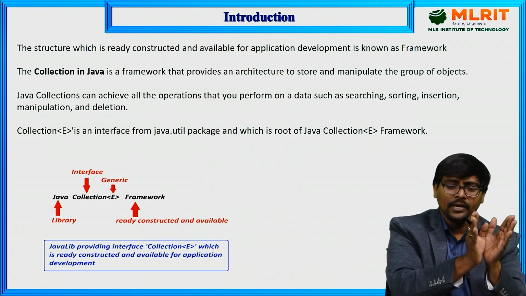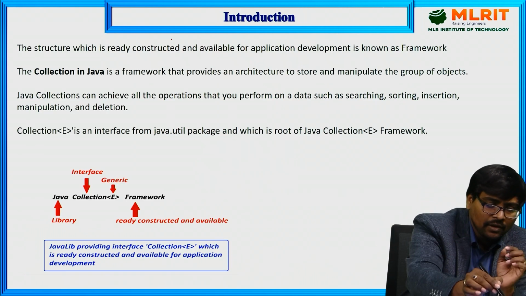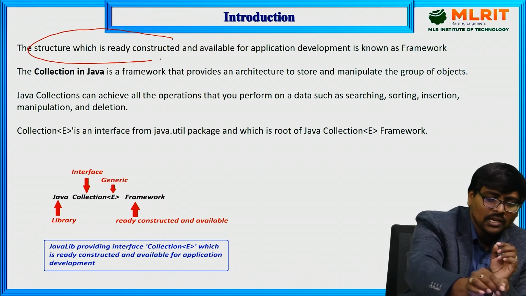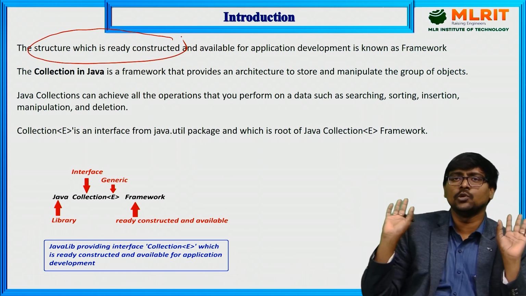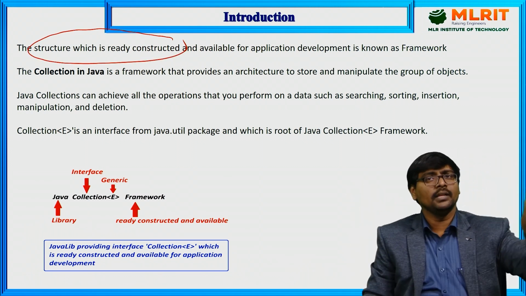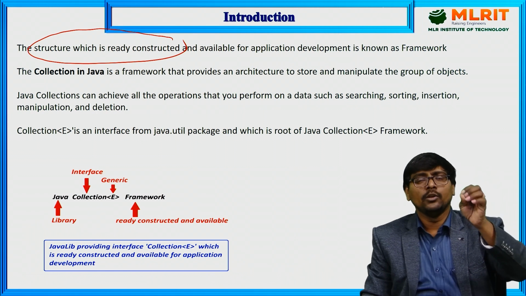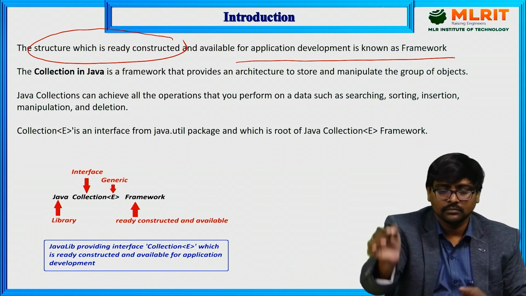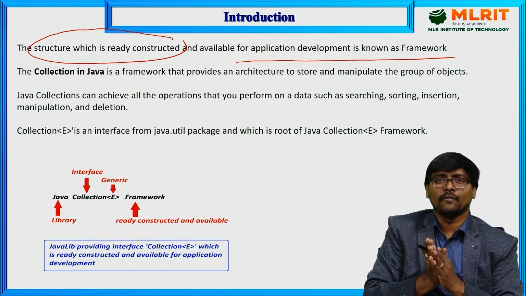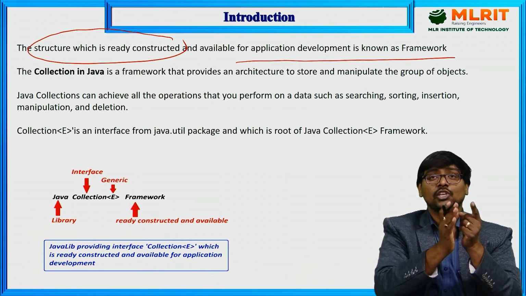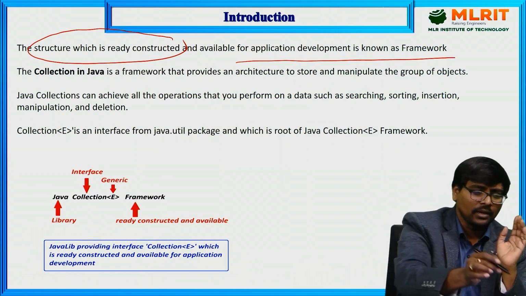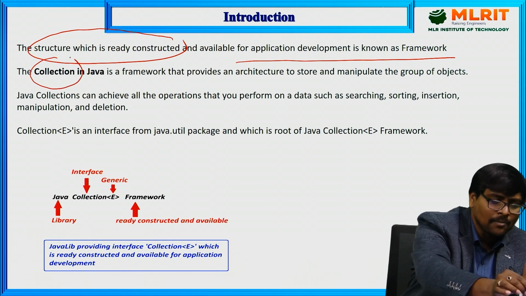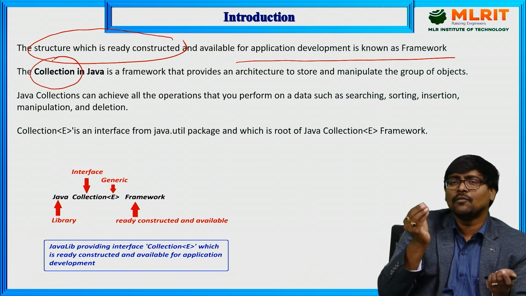The simple definition: framework means the structure that is readily available. One thing is already constructed, and you are just using it for your application development. That is called a framework. In that, collection is also one framework. Anyway, what is the general meaning of collection?